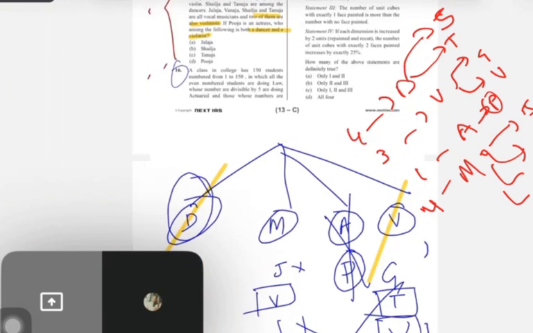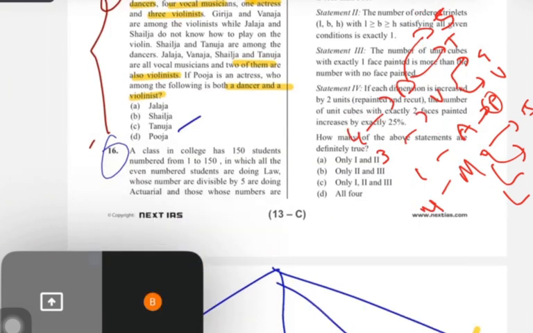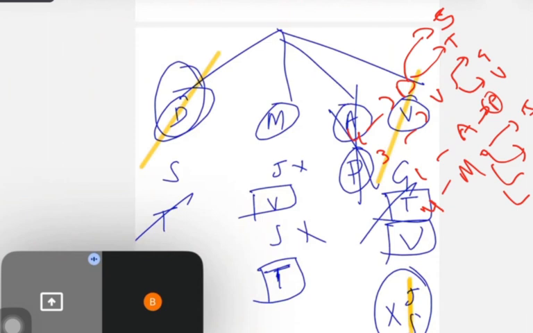See guys, attention is only required. Don't commit any mistake. The only thing given is that Tanuja is the violinist. Only it is given that Tanuja is a musician, so you keep that musician in the violinist part. You consider that.